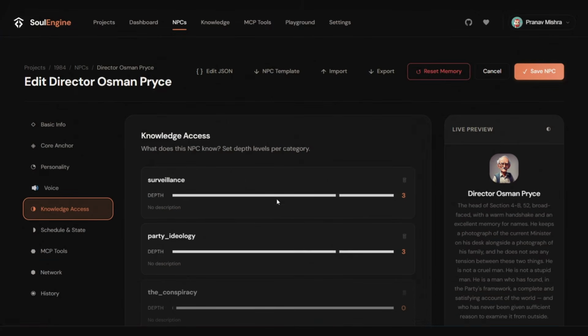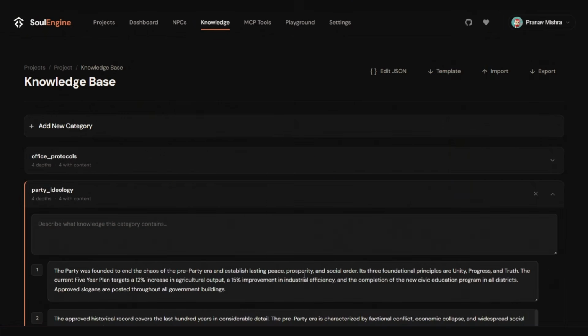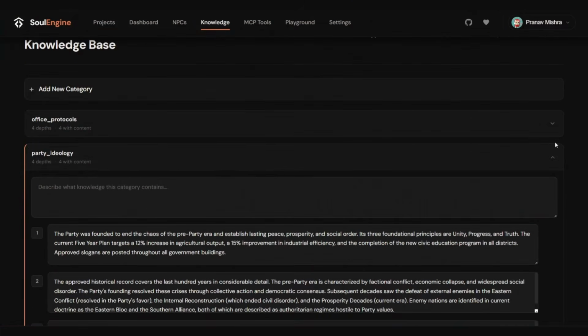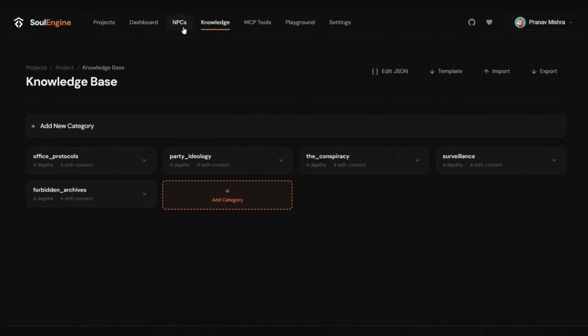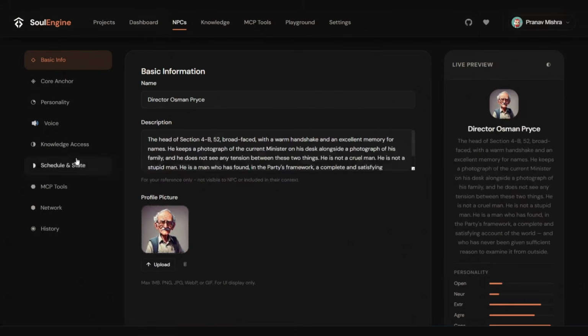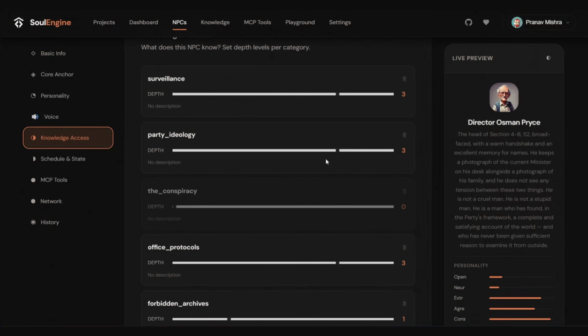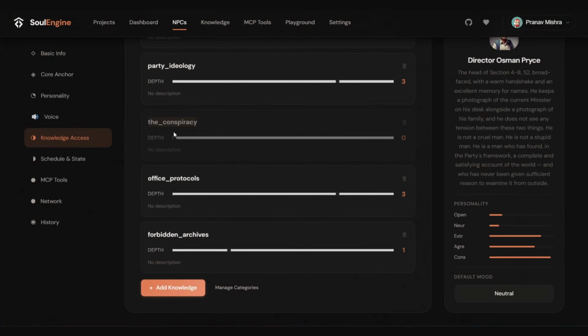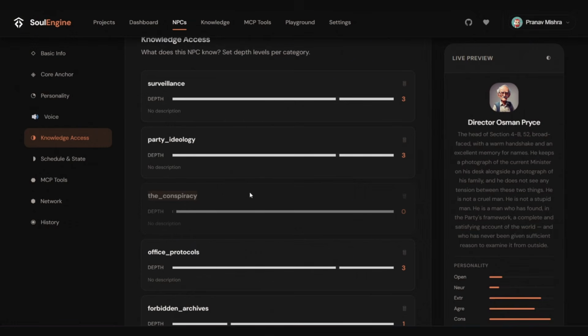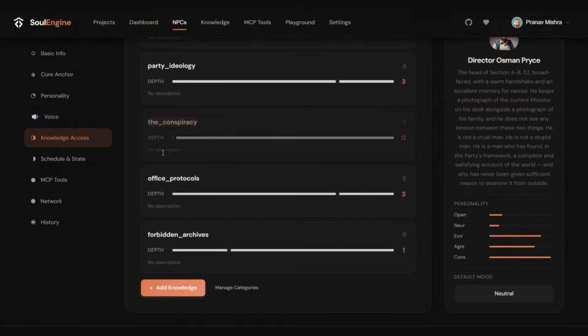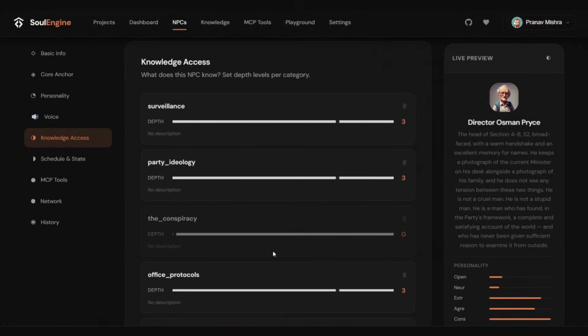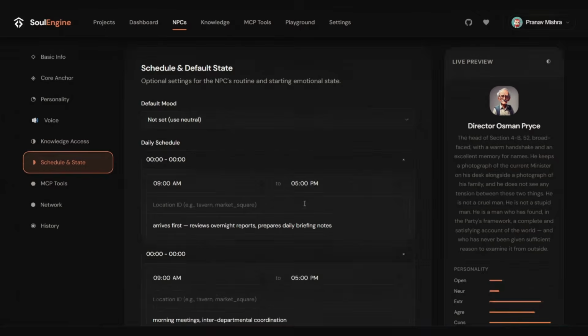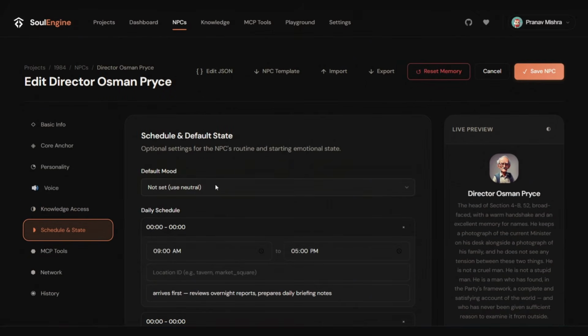The NPCs have knowledge access, that is, for the game world you'll have some knowledge about what there is, and then there are different tiers of that same knowledge. And you have a way to enrich these NPCs with these knowledge tiers. This NPC doesn't have any knowledge of the conspiracy that is going on in his office, but he knows more of the party ideology and protocol. He also knows about the forbidden archives, but not so much. So this gives us a more layered way to enrich the NPCs.